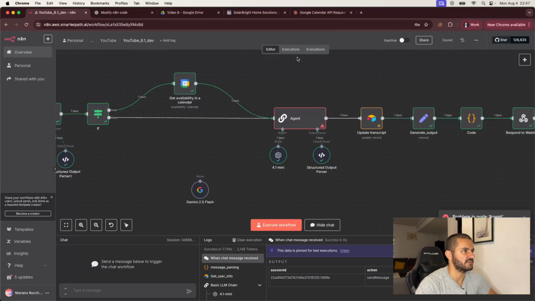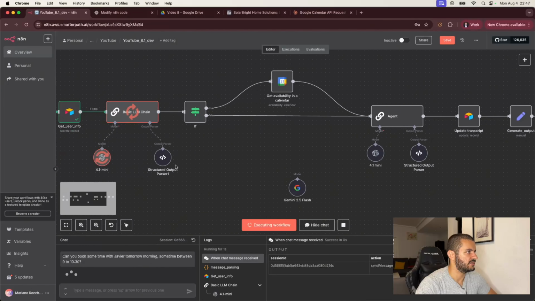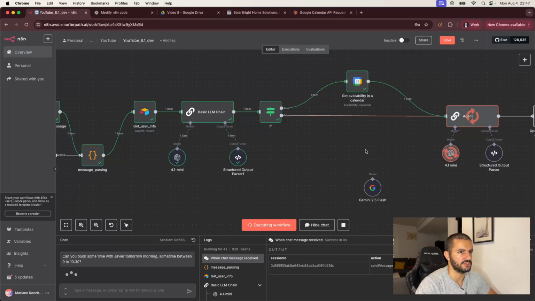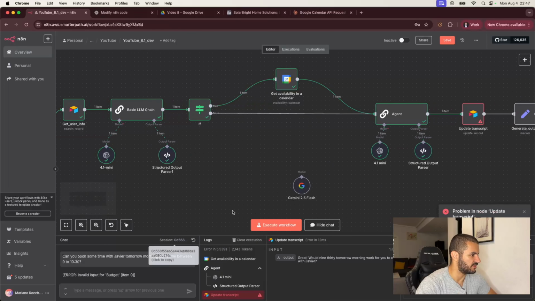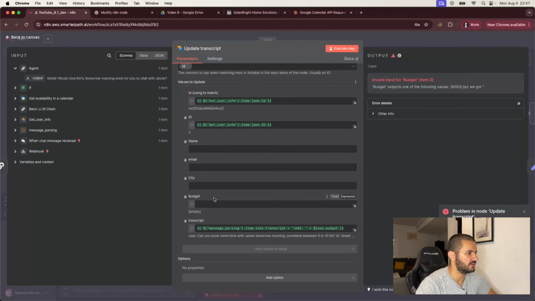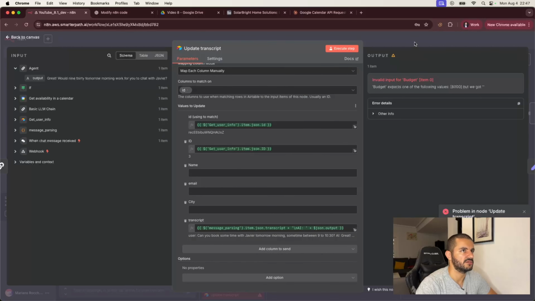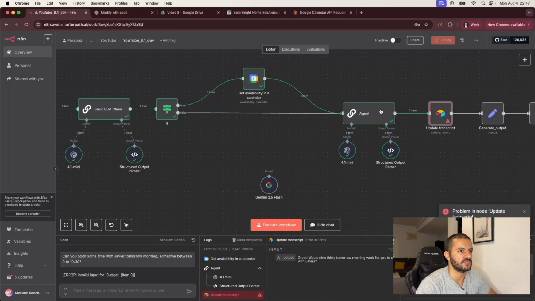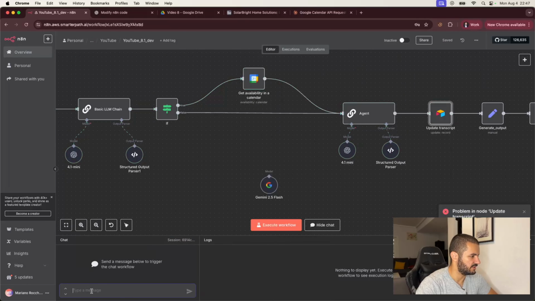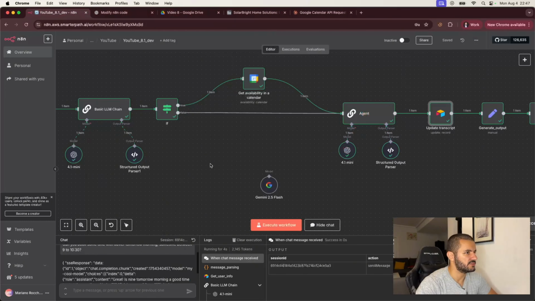And now let's try this again. So now we go here and pin and send, yes. So it should say yes, good. We go to the top. Let's see what it gives. Okay, invalid input for budget item 0. Fixed. But we're not actually doing anything here, so let's just remove it. We don't care. Okay, let's try this again because we touched something there. And this is still empty, good. Yep. So let's try this again.